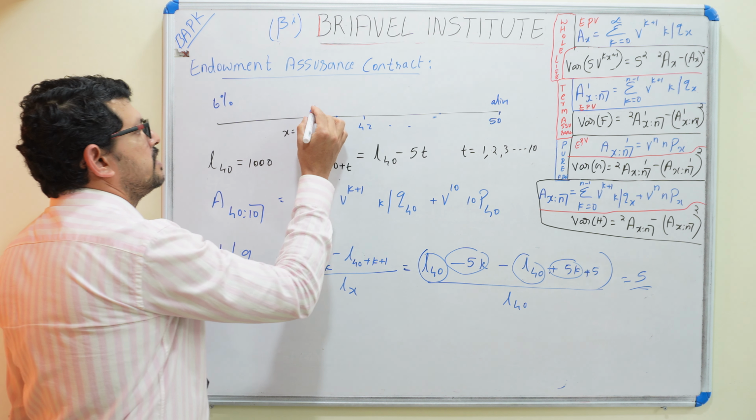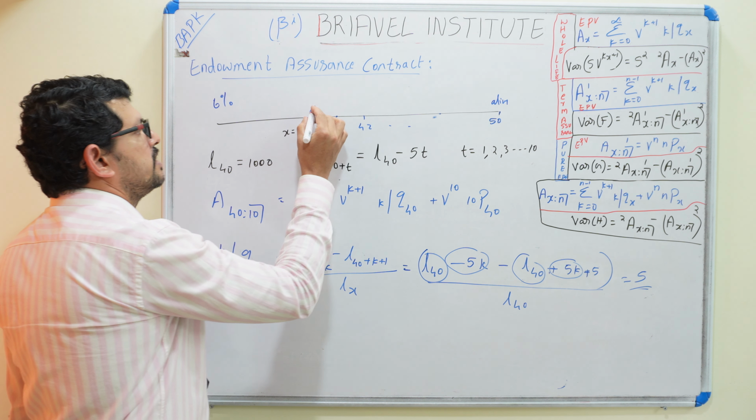Here 5 members are died. Here 5 members are died. Here you see 43 also 5 members are died. Up to here 5 members are died. Every year 5 members are died. So it is a 5, and L40. So here we can write this one, we can change it.